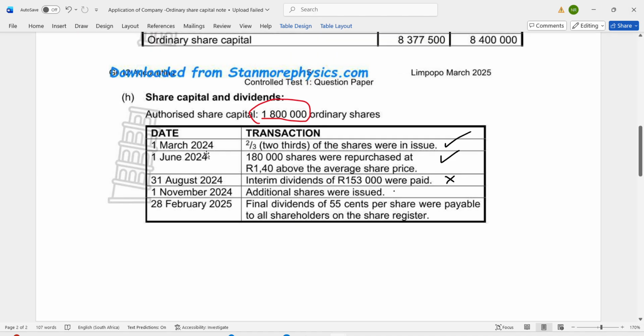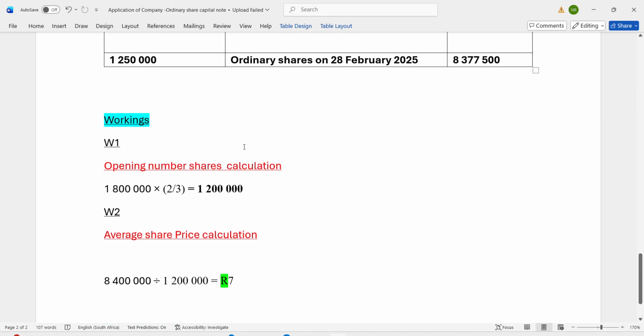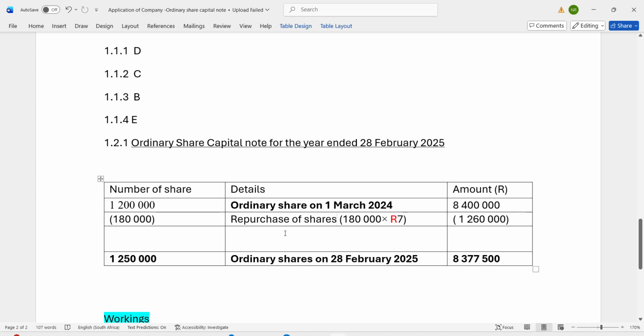So no problem. Now we are going to record it here. Remember, what I love about high school accounting is that they give you an answer sheet, and the answer sheet can sometimes be a guide.